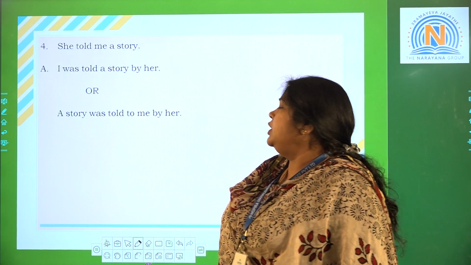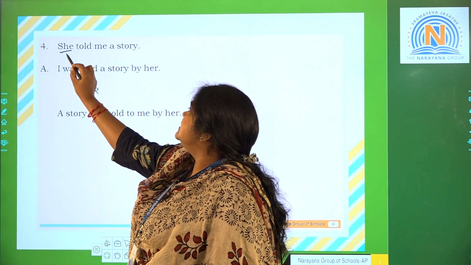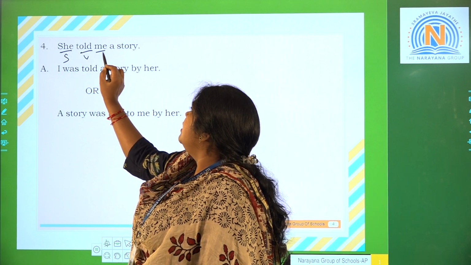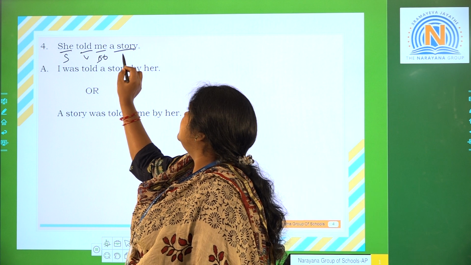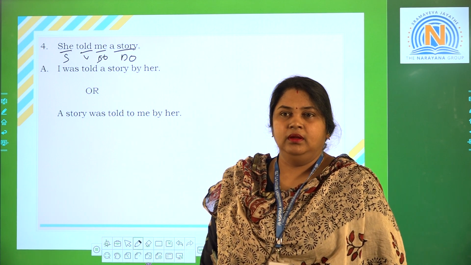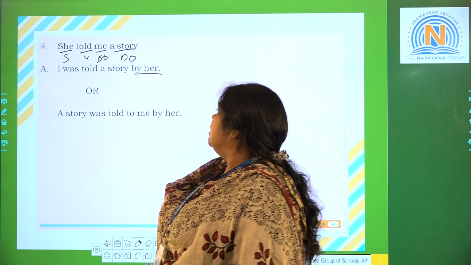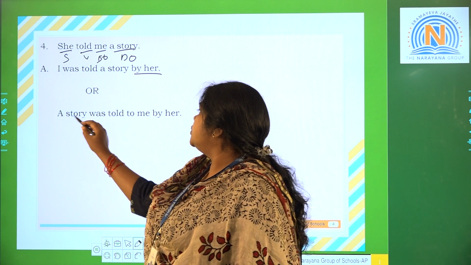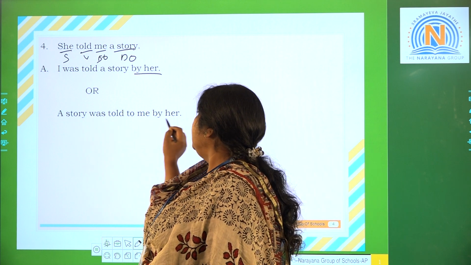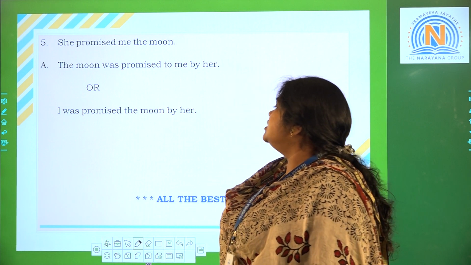Next, she told me a story. Again here, she is the subject, told is the verb, me is the indirect object, a story is the direct object. I was told a story by her. Or a story was told to me by her. Next, she promised me the moon.